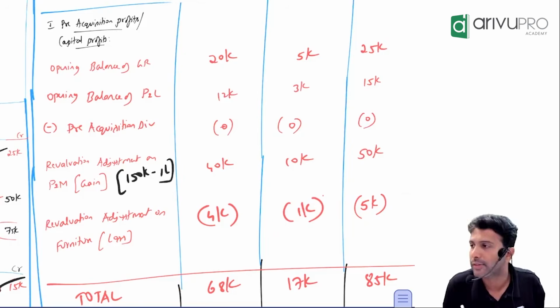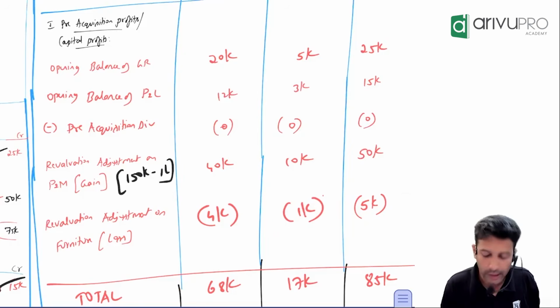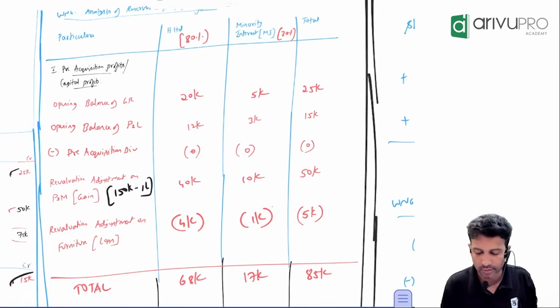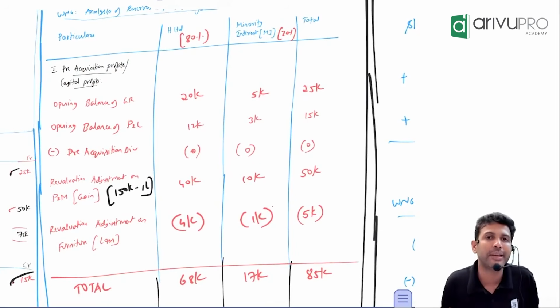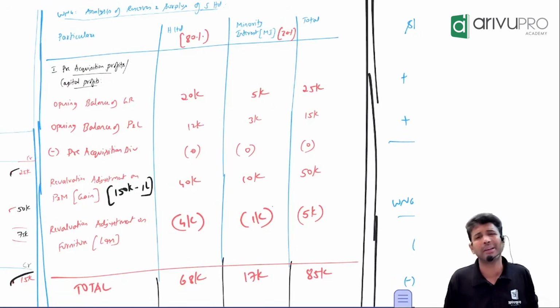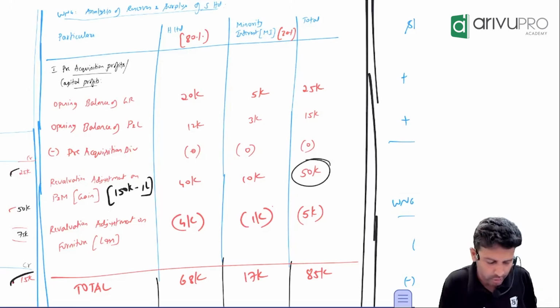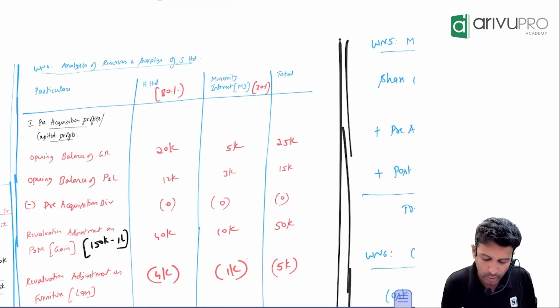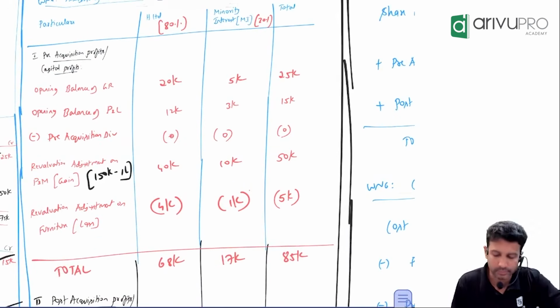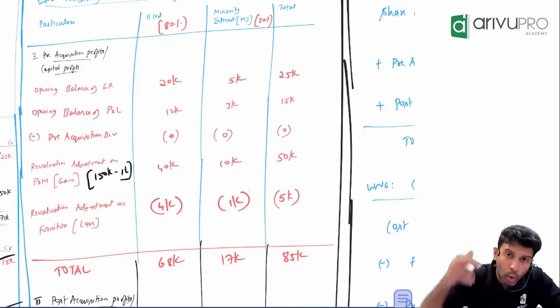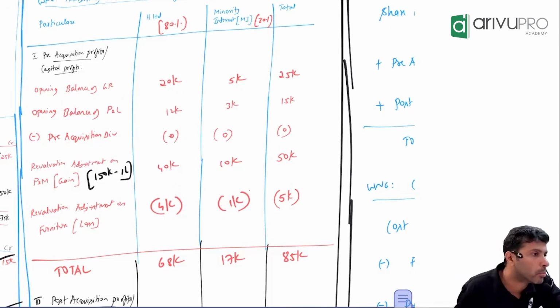Market value was 150, book value is only 1 lakh. So how much is the increase? 50,000. Sir, if it's an increase, it means negative? If a reserve is increasing, is it a negative apportionment or a positive apportionment? Positive. So 50,000 you allocate in the 80-20 ratio. It will be 40 and 10. Yes, sir. Okay. Only this adjustment or one more?